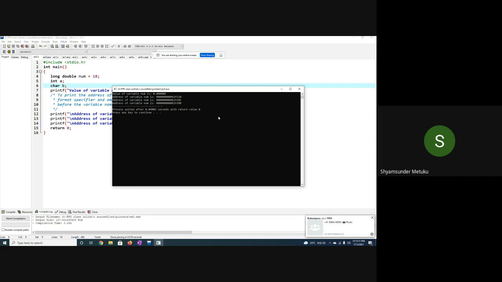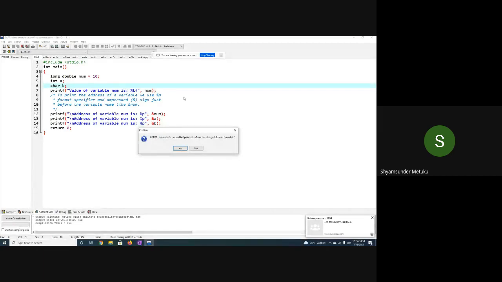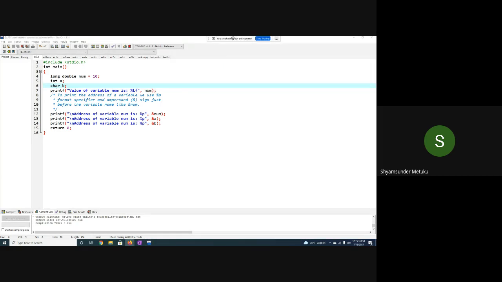Character is assigned with a 0B, integer is assigned with a 0C, long double number is assigned with a 10. Okay, they are continuous. Correct or not? Yes, sir. Okay, fine. So I hope now you understood how to see the addresses and how they are aligned with respect to the memory. Is this a clear example? Shall I go to the next example?